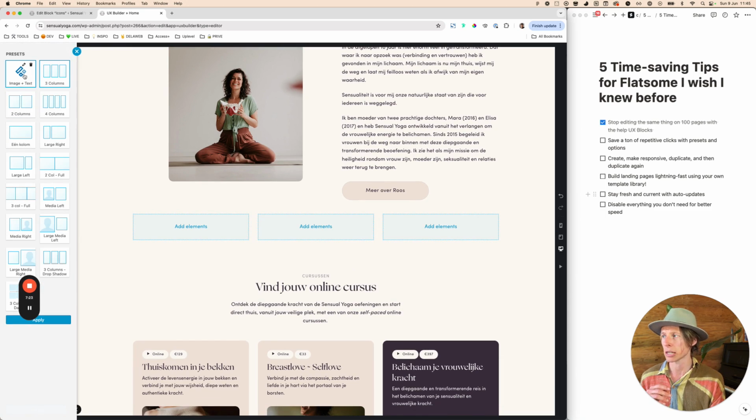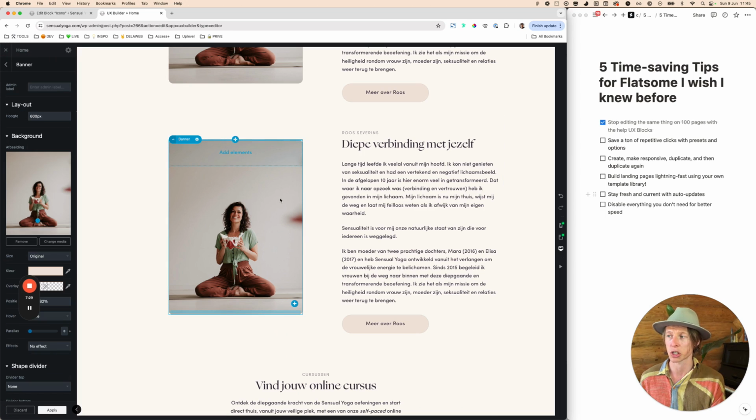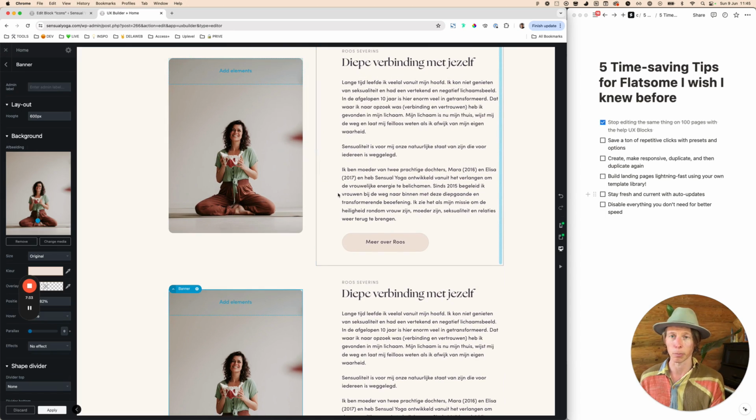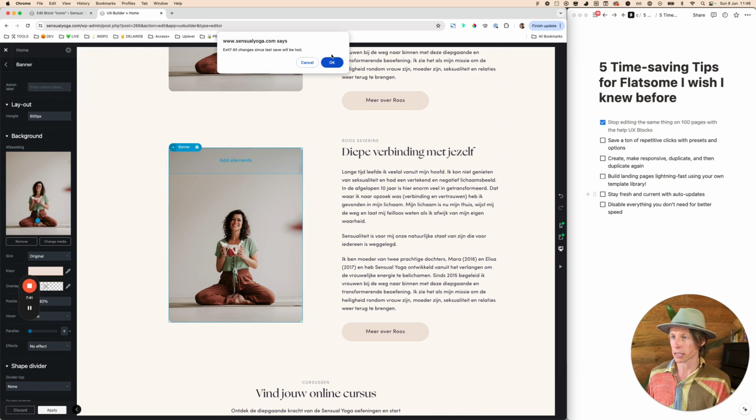And now you can see the preset image plus text is available. And then it will be directly imported, and you can just change it around and nothing will happen with the things that are there above. It's just basically inserted just as a new element. All right, so that's what I wanted to say about the presets.